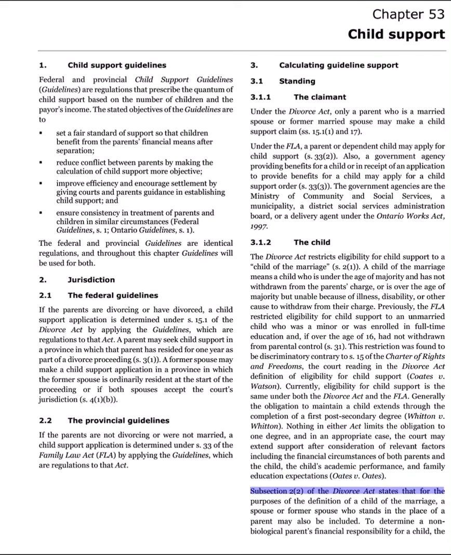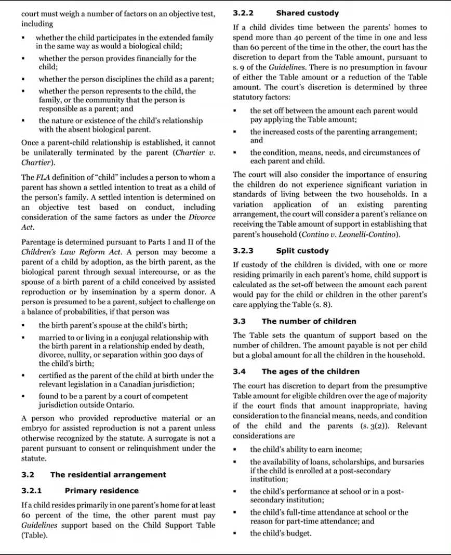Subsection 2 of the Divorce Act states that for the purposes of the definition of a child of the marriage, a spouse or former spouse who stands in the place of a parent may also be included. To determine a non-biological parent's financial responsibility for a child, the court must weigh a number of factors on an objective test, including whether the child participates in the extended family in the same way as would a biological child,